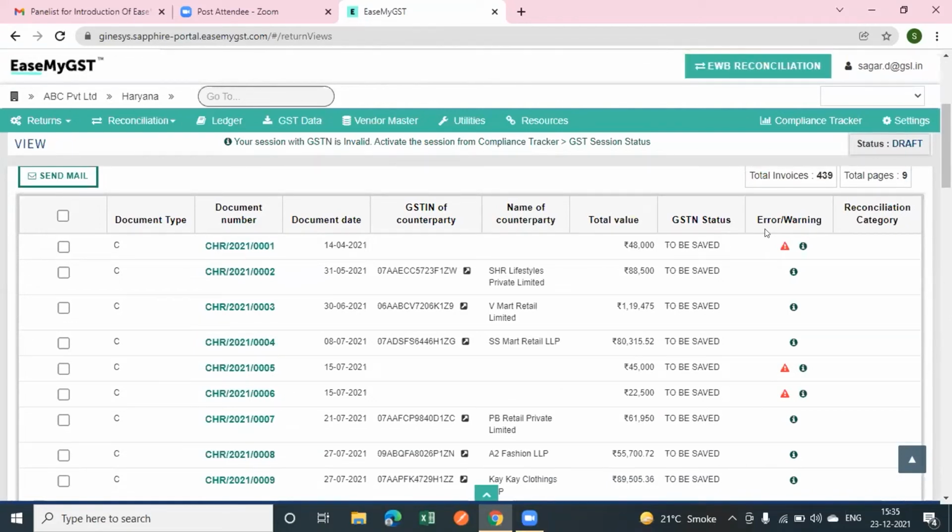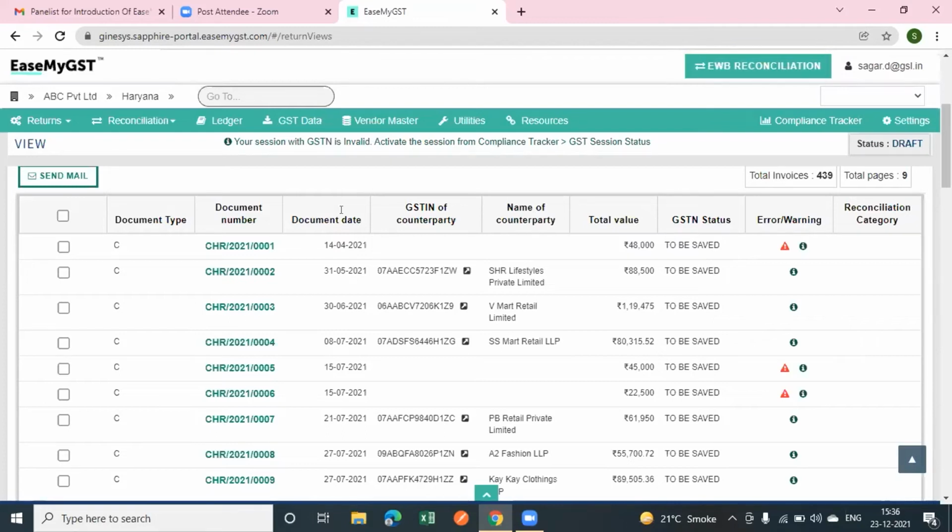If some error arises in uploading the data, maybe sometimes for interstate transactions CGST and SGST amounts are shown in the data. For these types of errors, you can validate at your end and correct it.